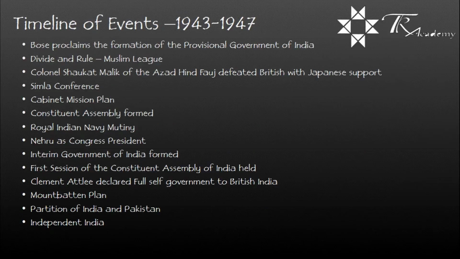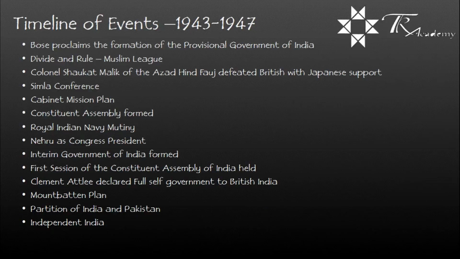Timeline of events during the year 1943 to 1947. Bose proclaims the formation of the Provisional Government of India. Divide and rule was taken up by the Muslim League. Colonel Shaukat Malik of the Azad Hind Fauj defeated the British with Japanese support.